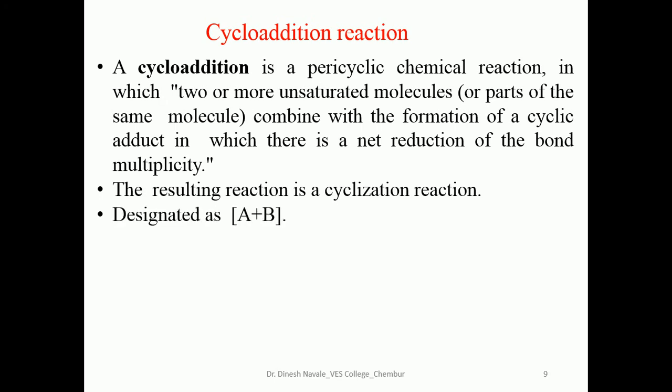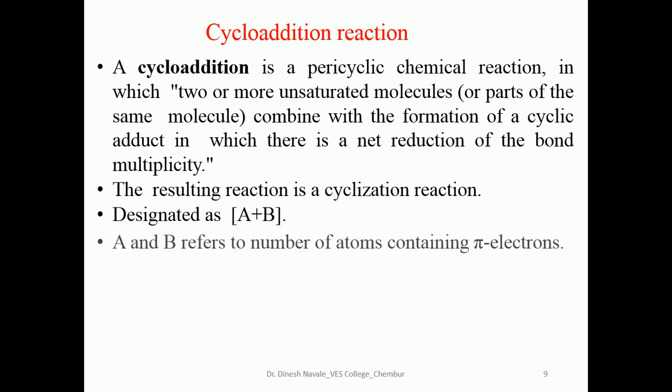They are designated as A plus B. A and B refer to the number of atoms containing the pi electrons. So as we have mentioned, they can be written as A plus B, where A and B are the number of pi electrons.